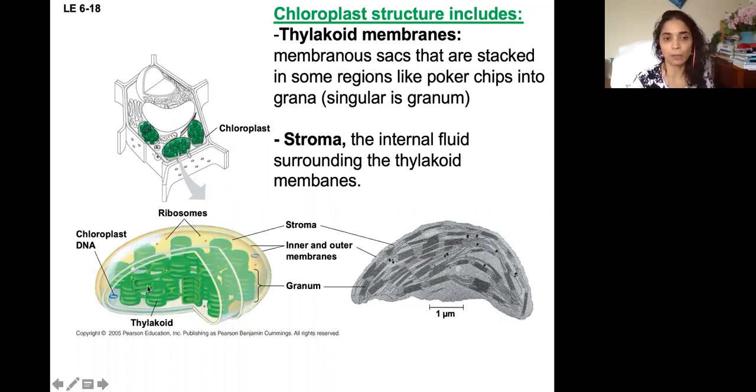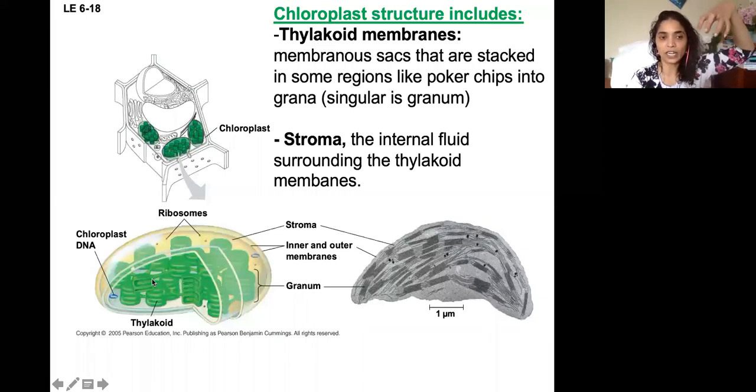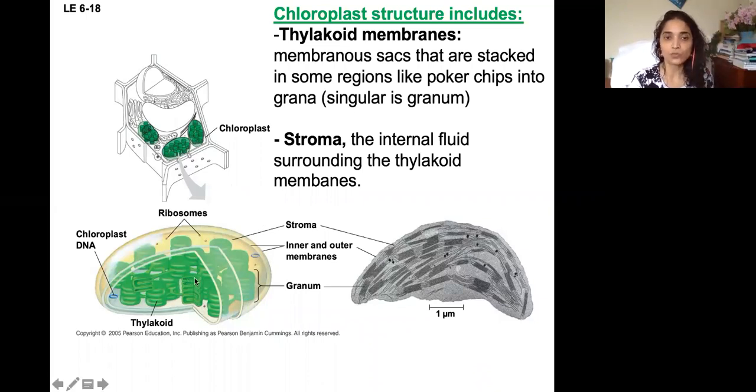Thylakoid is made of phospholipid bilayer. Inside is the space, and they are arranged in a stack. That stack of thylakoids is called granum. They are all interconnected. And this phospholipid bilayer of thylakoid membrane has pigment molecules called chlorophyll embedded in them.